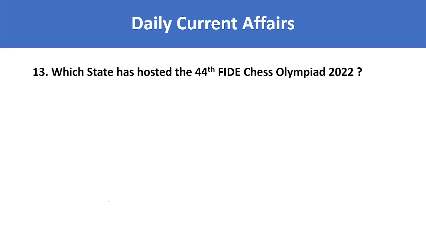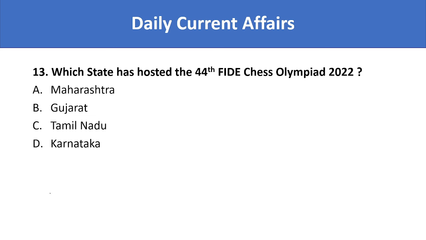Which state has hosted the 44th FIDE Chess Olympiad 2022? The options are Maharashtra, Gujarat, Tamil Nadu and Karnataka. So which state has hosted this Chess Olympiad? It is Tamil Nadu. The right answer is Tamil Nadu. Before, it was to be at another location, not India, but they shifted because of some reasons. So which was the actual place where this 44th Chess Olympiad was supposed to be held? Write it in the comment section if you know this one.